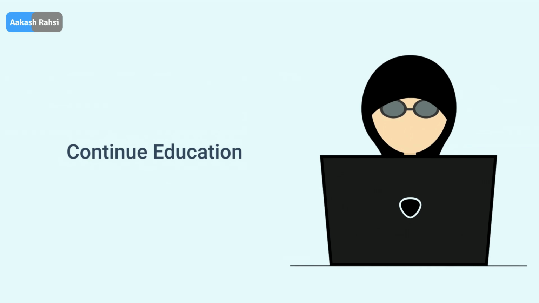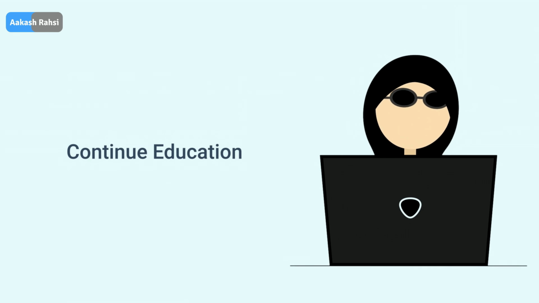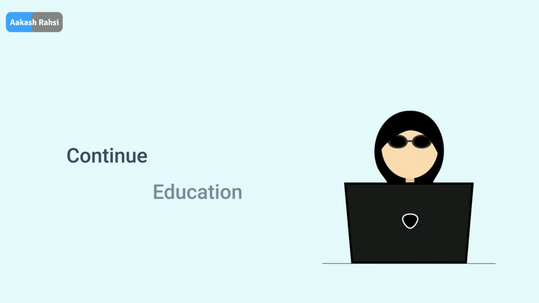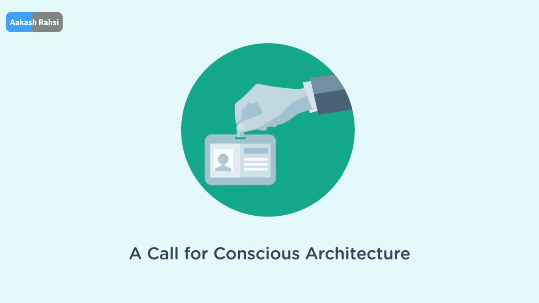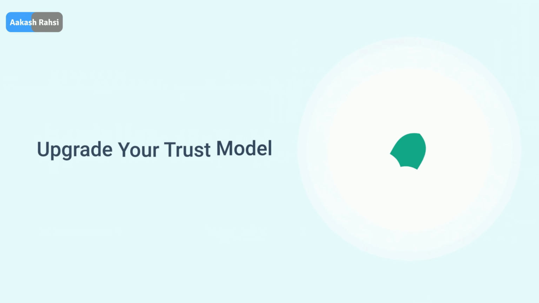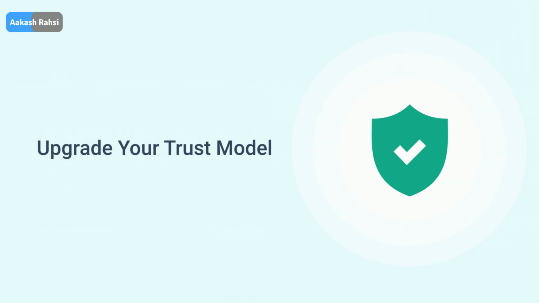Educate your SOC and architecture teams. Privilege drift is a living threat. Traditional tools may not catch this in time. This isn't a call for fear, it's a call for conscious, causality-led architecture. Supremacy comes from remembering why access was granted.